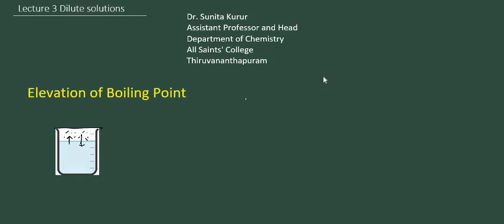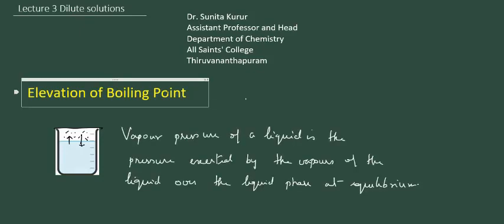A stage reaches when the rate of evaporation becomes equal to the rate of condensation, and the system reaches a stage of dynamic equilibrium. At this stage, the pressure exerted by the vapors of the liquid over the liquid becomes constant, and this pressure is called the vapor pressure of the liquid. If the vessel is kept open, the vapors will escape from the surface, and the process is called evaporation.